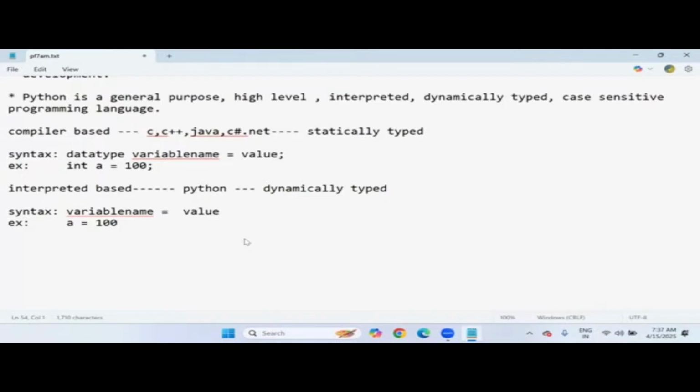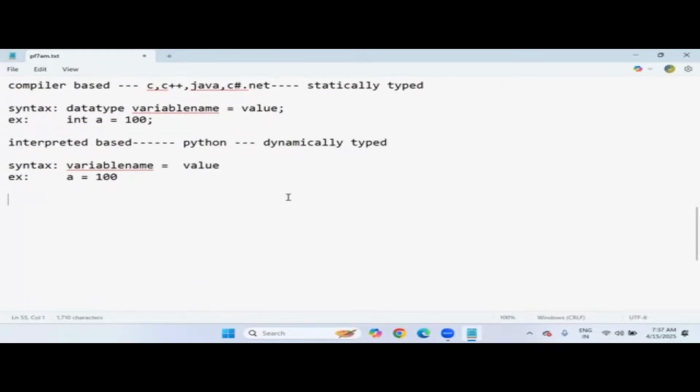So compared to other existing languages, Python syntaxes are very simple and straightforward. Normally, if you write any logic in other languages, for example, if you want to add two numbers, so many things need to be involved. Class, for example, class name, open bracket, close bracket, and then public static void main String array. This is just an example I'm telling you. This is in other language standards I'm writing.